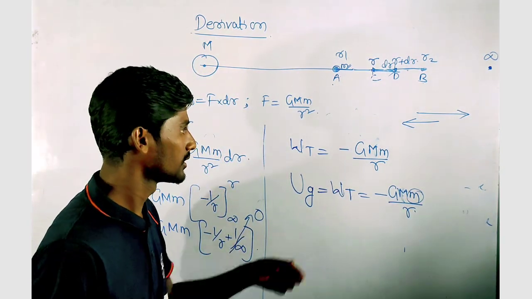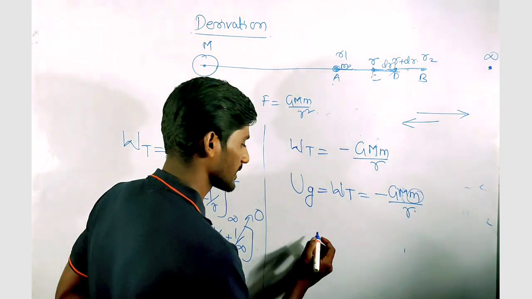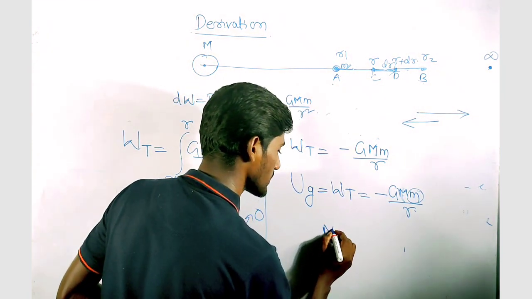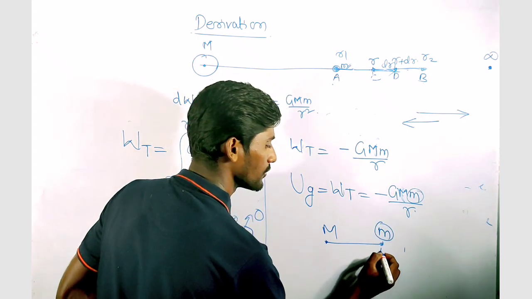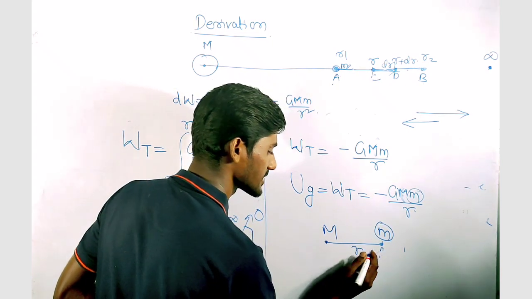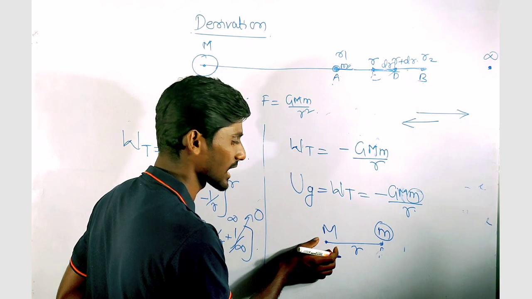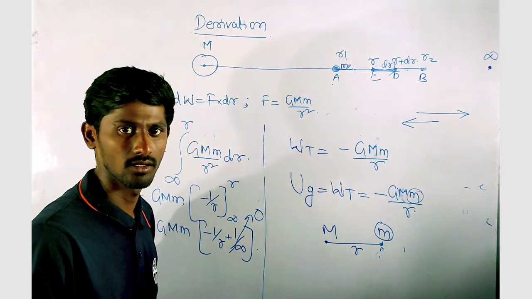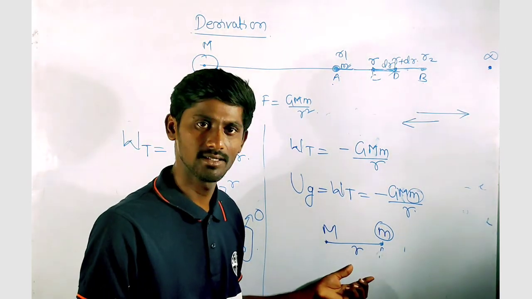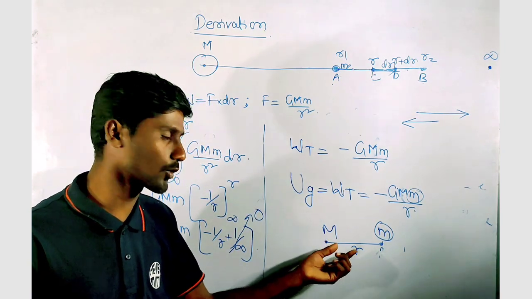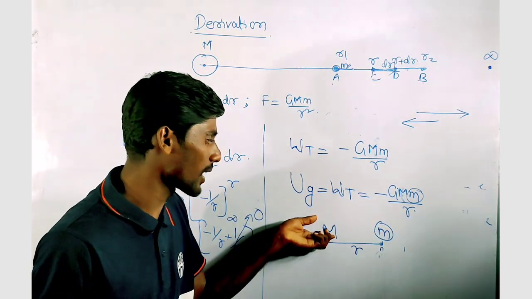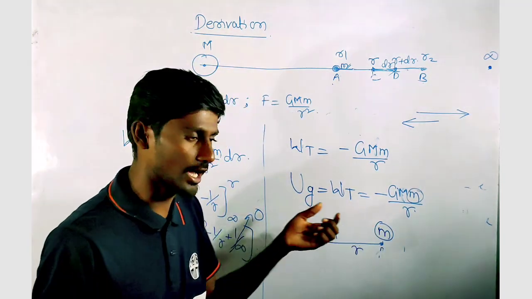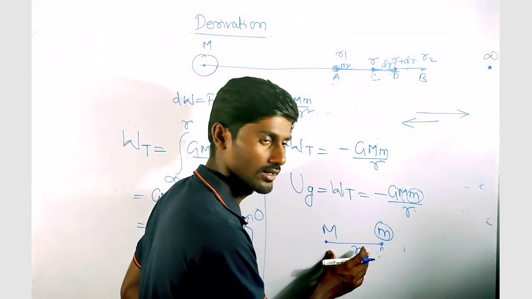So this is the gravitational potential energy of the small m, which is placed at a distance of r from the source mass capital M. Or this is the change in the gravitational potential energy when these two particles, small m and capital M, are brought to a distance of r from infinity.